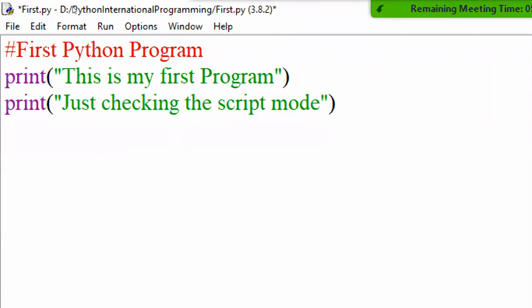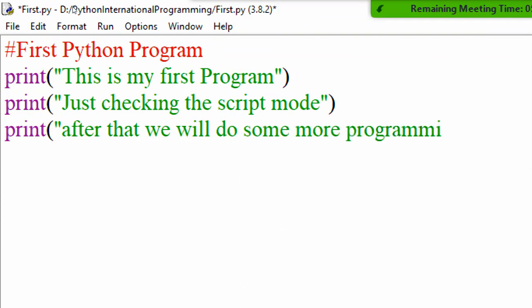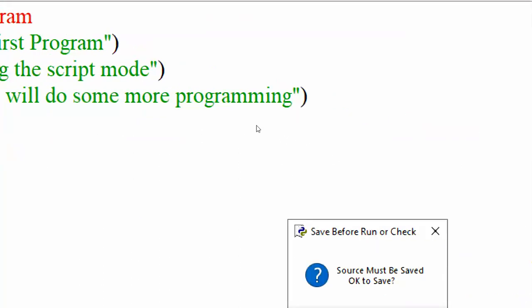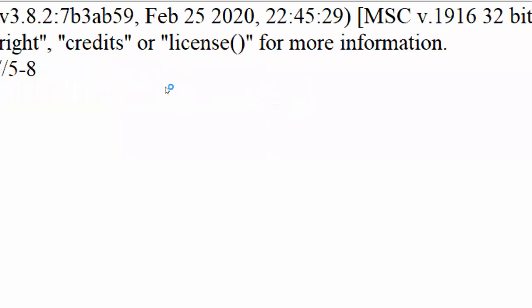That's it. I have written the two statements. Understand? Let me run this program. After writing something in your programming file, you have to run it. So Run Module. The Run Module option is present in the Run menu to execute this program. Just I am clicking this. It is asking to save this file. Okay, sure. Just click on OK.